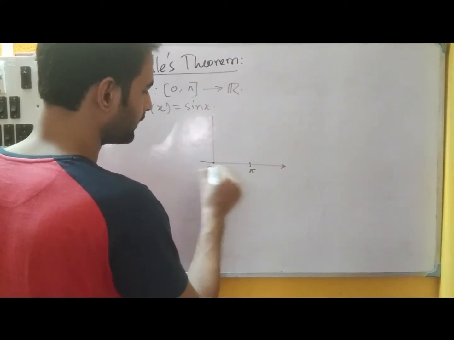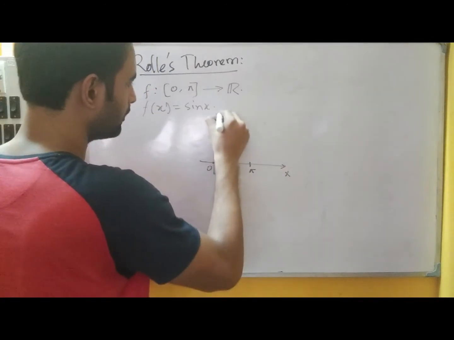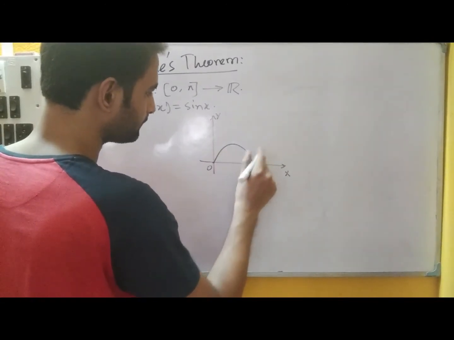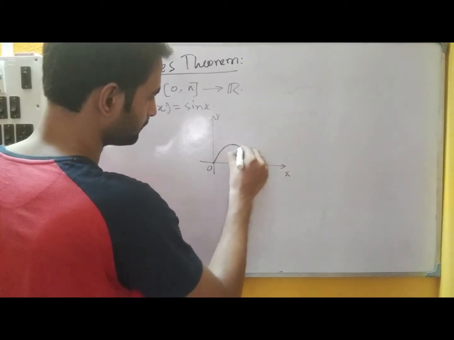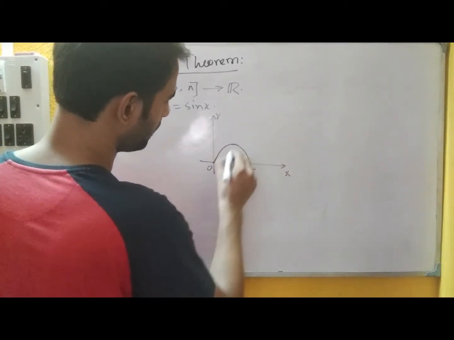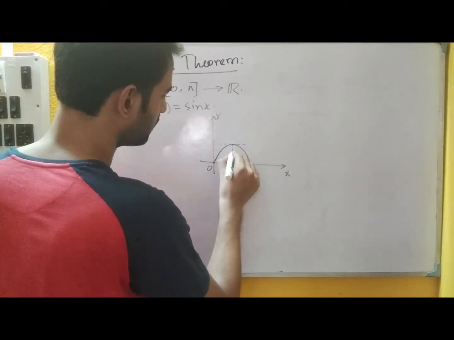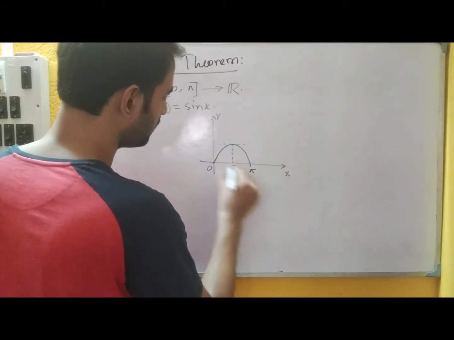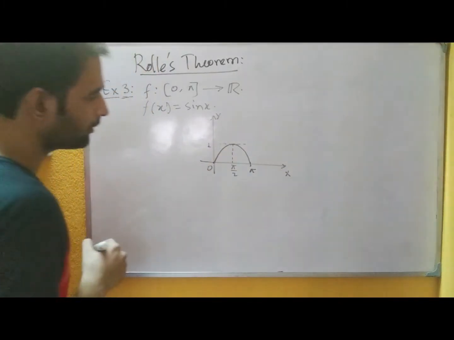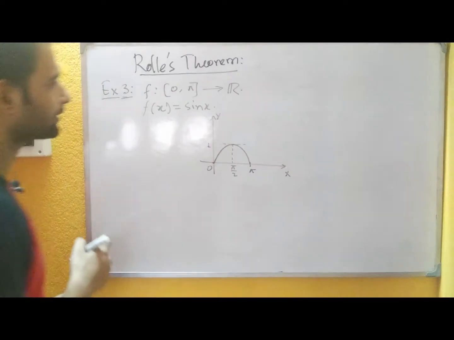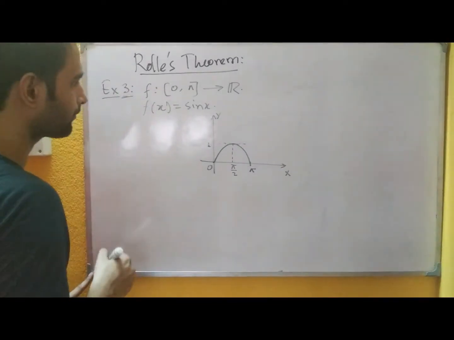Suppose this point is pi, here it is 0, x axis and y axis. So sin will look like this. At the point pi by 2 it is 1, and at the points 0 and pi, the function has the value 0.